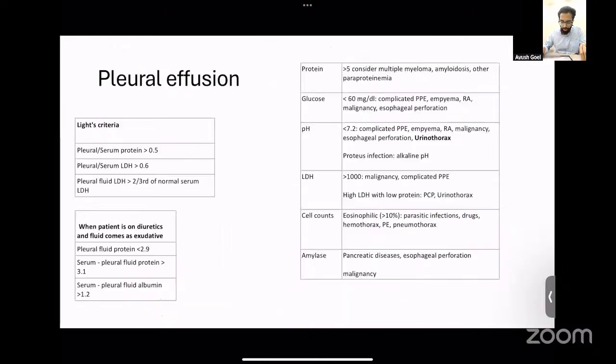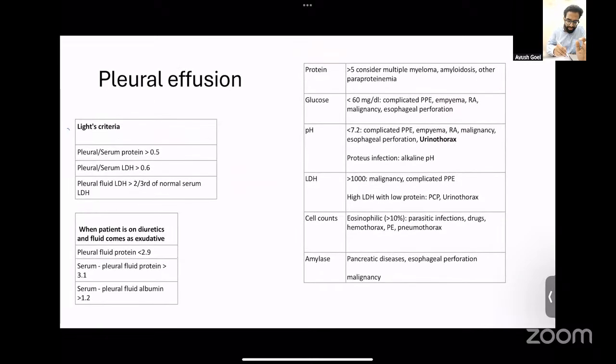Coming to pleural effusions, remember the Light's criteria, which I'm sure all of you must be knowing, so not going into details. There is a modification of the Light's criteria that needs to be used if the patient is on diuretics and your fluid is coming as exudative, then there is a chance that the fluid still might be a transudate, and in those conditions you use this criteria.